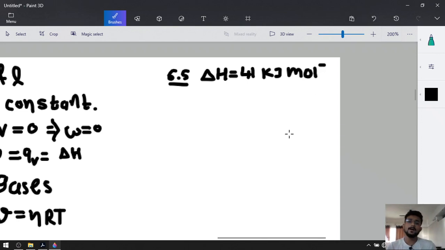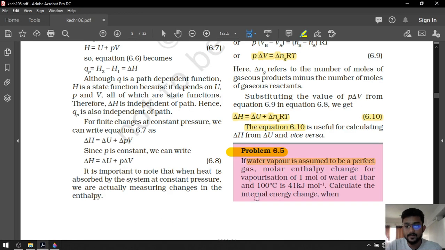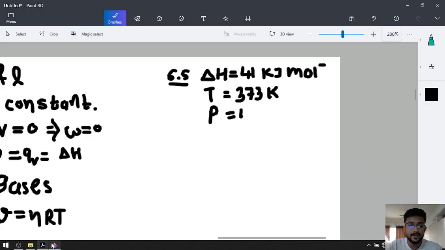Okay. After that they have given us the number of moles. 1 mole is there. Temperature has been given. It is 100 degrees Celsius, so it will be 373 Kelvin. Okay. Pressure is 1 bar. You can see that they have given us 1 bar pressure.